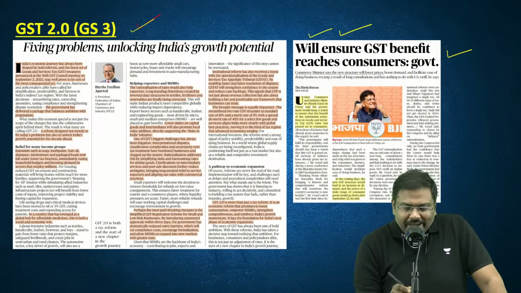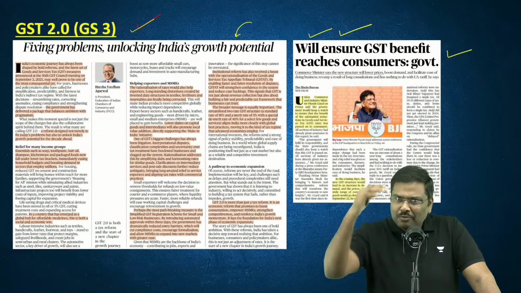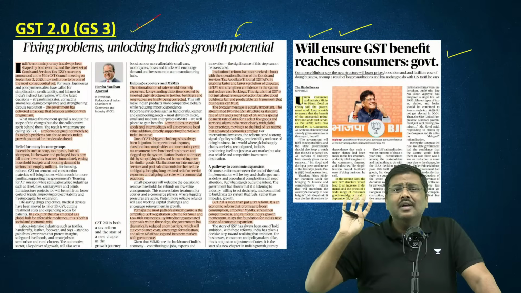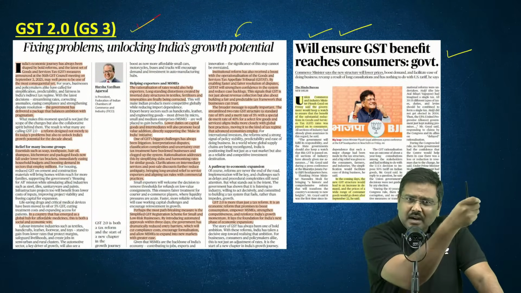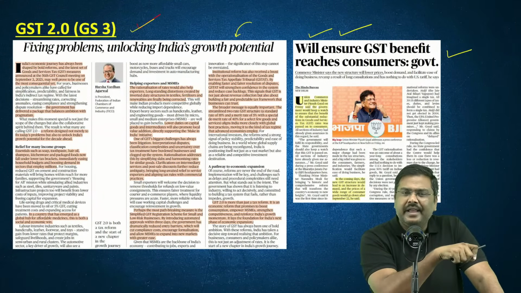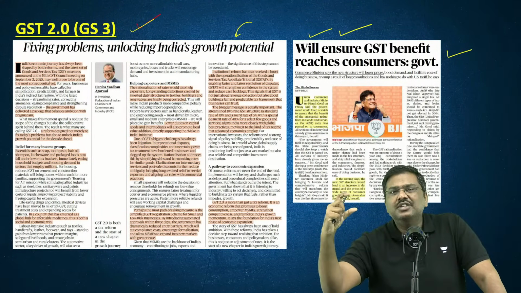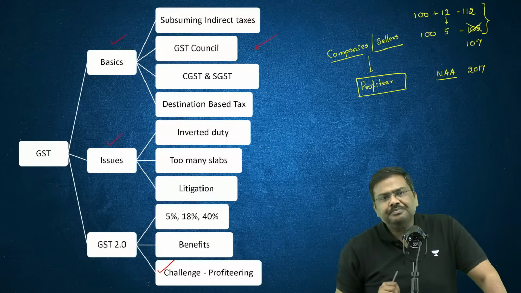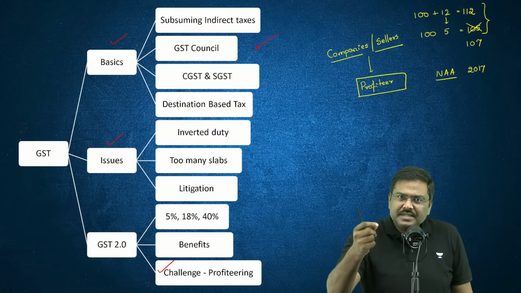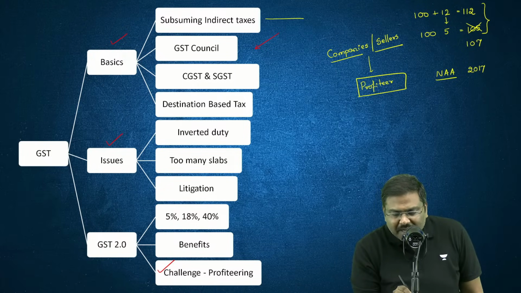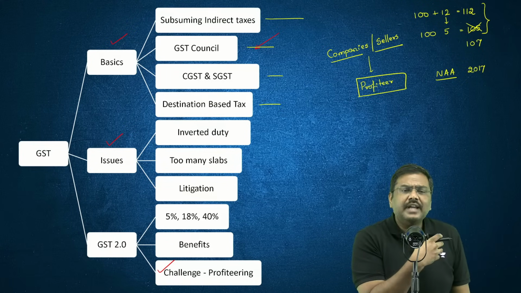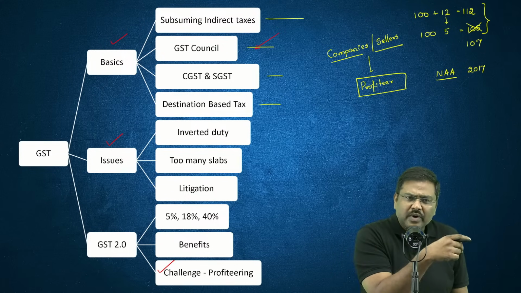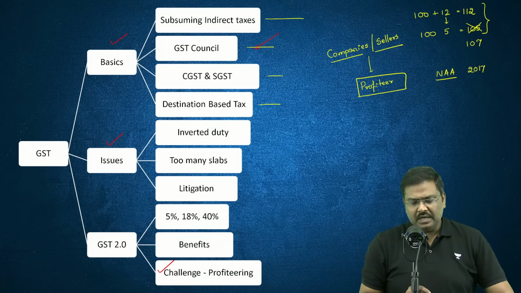I'm not getting into the details of GST 2.0, because I'm pretty sure all of you have heard of this multiple times by now. For example, yesterday Astha ma'am covered the discussion of GST 2.0 in detail. I'm more focused on the challenge going forward, what has to be done by the government. Is everybody okay with the discussion? Please download the mind map and extrapolate these points. You will have sufficient data to write an answer if a question is asked for 150 words or 250 words. Done then.